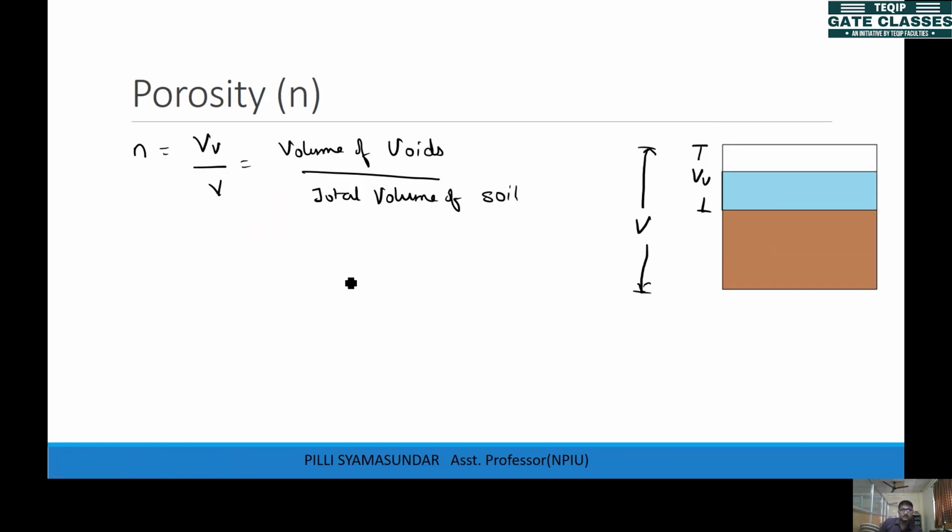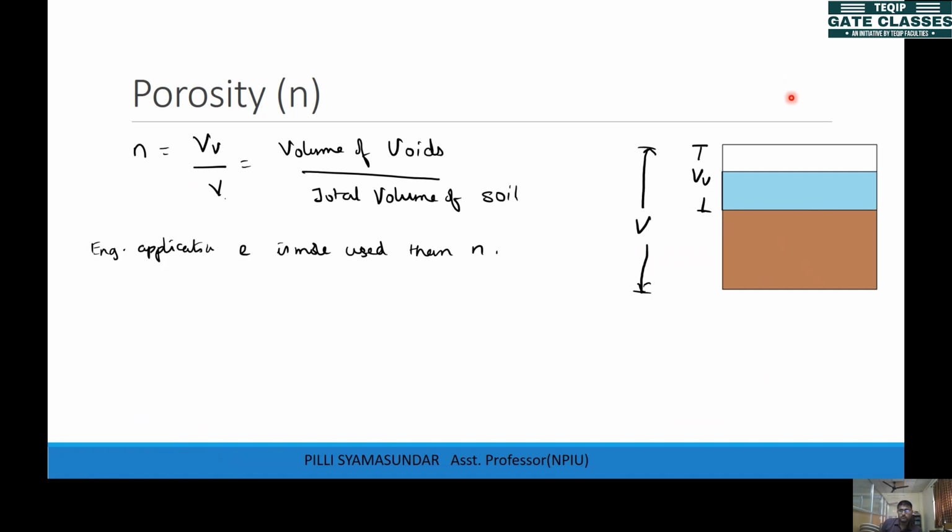In engineering applications, e is used more than n. The reason is that here the total volume changes.